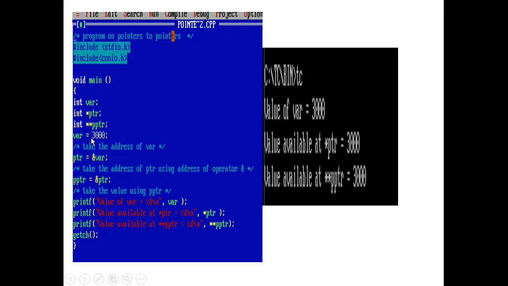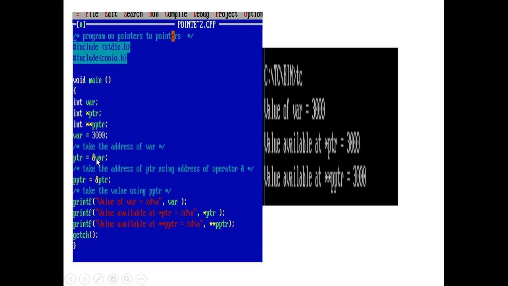Next, I am assigning the value 3000 to the actual variable. This is the actual variable, this is the pointer variable, this is the pointer to pointer variable. Now I am performing an operation: take the address of the variable.